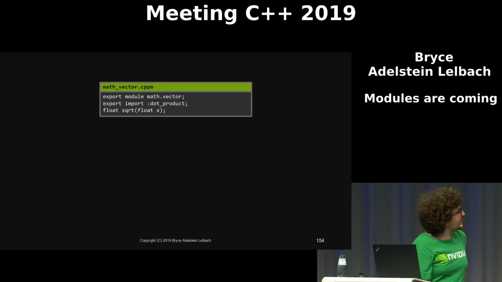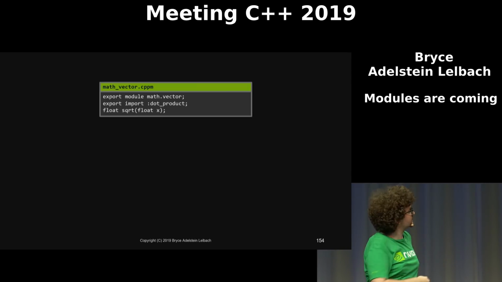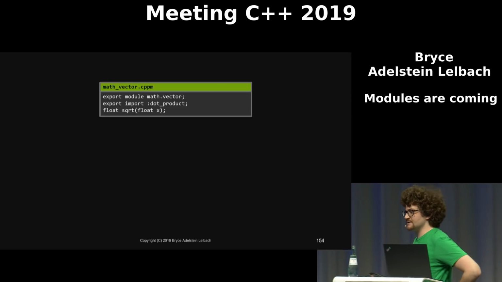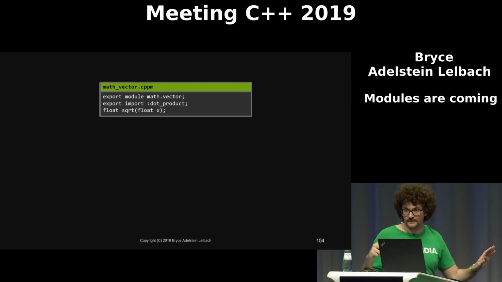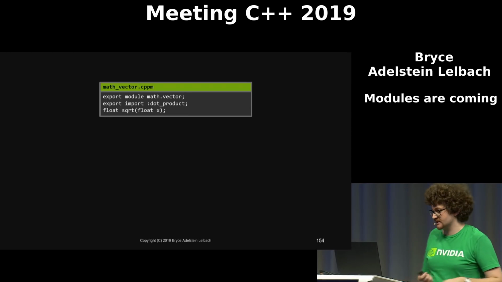So we've got a main module interface unit, math.vector, and it re-exports the interface of one of its partitions, dot product. It also has a declaration of a square root function which is not exported. So that just means that it's going to be used internally by some of the module partitions.